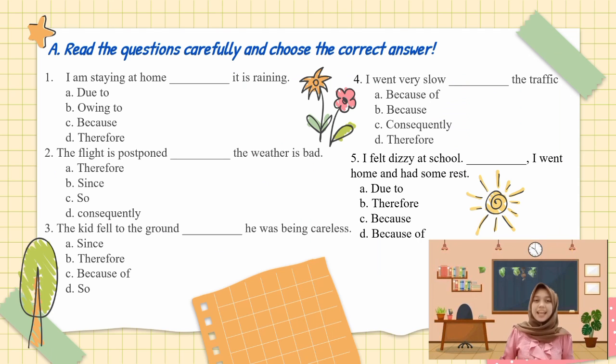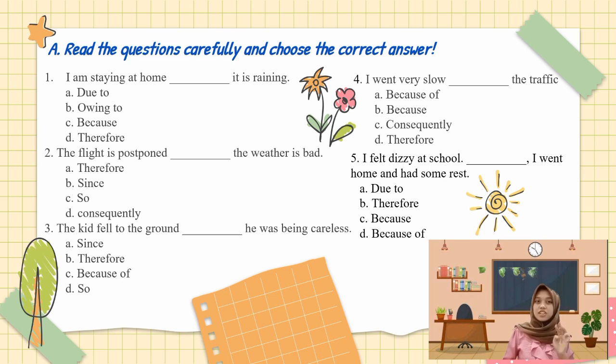Alright, and the next is multiple choice questions. Read this question carefully and choose the correct answer. For the first question: I'm staying at home, blank, it is raining. What is the correct answer? Yes, you are right, and the answer is C, because. And the second question: the flight is postponed, blank, the weather is bad. What is the correct answer? Yes, you are right, and the answer is B, since.